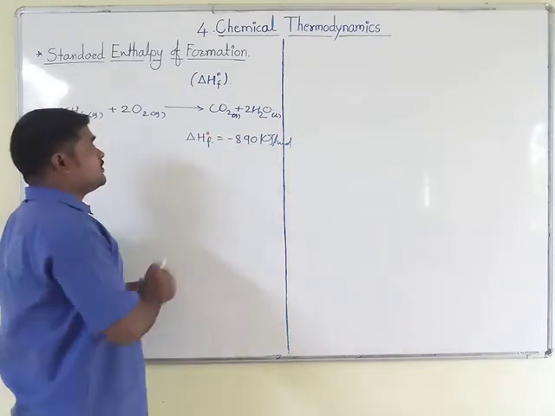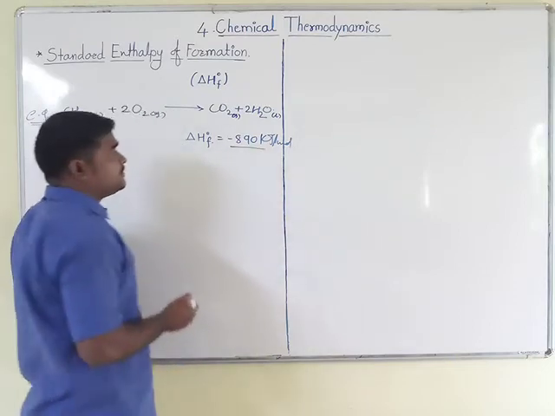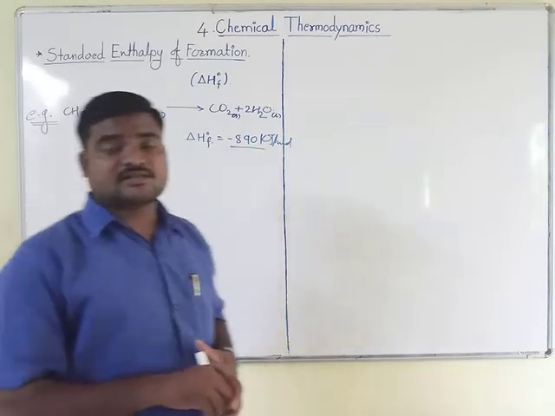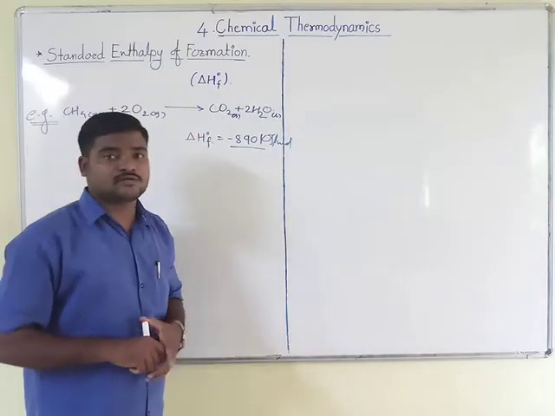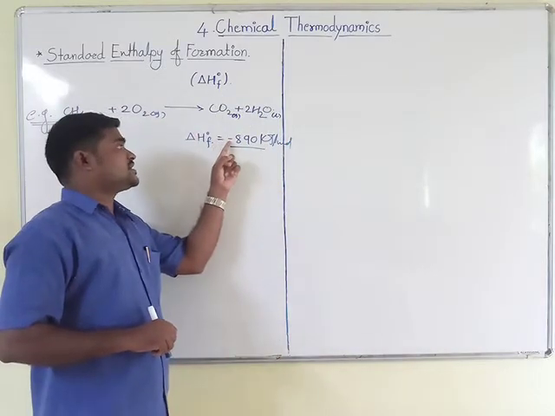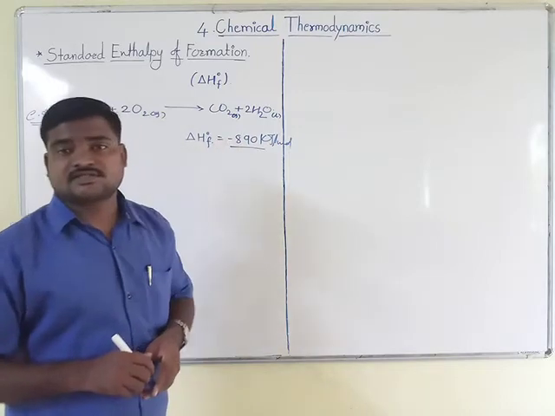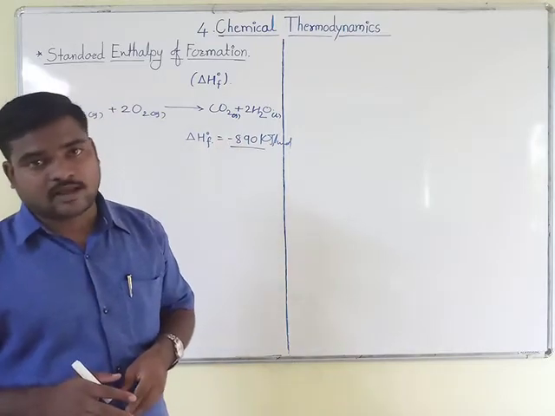With the help of this enthalpy we can say whether the reaction is exothermic or endothermic. As we have got a minus sign, this type of reaction is of exothermic type.